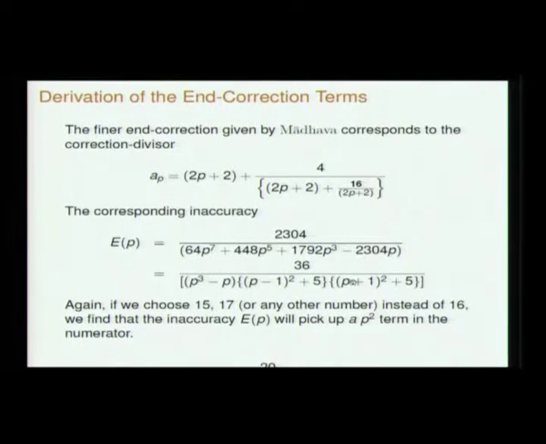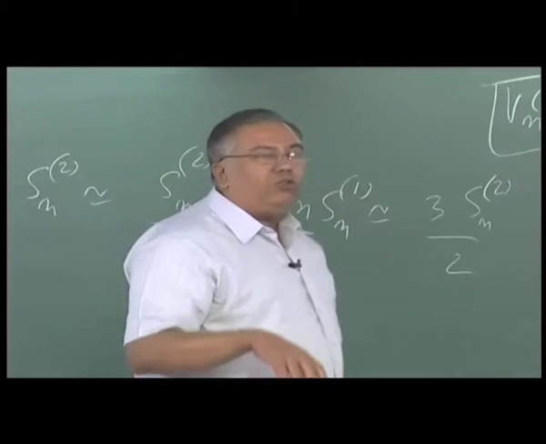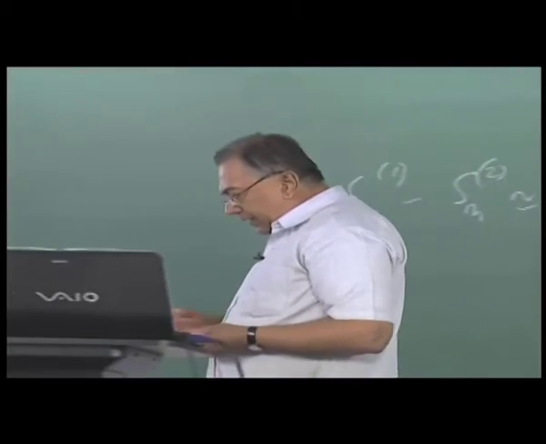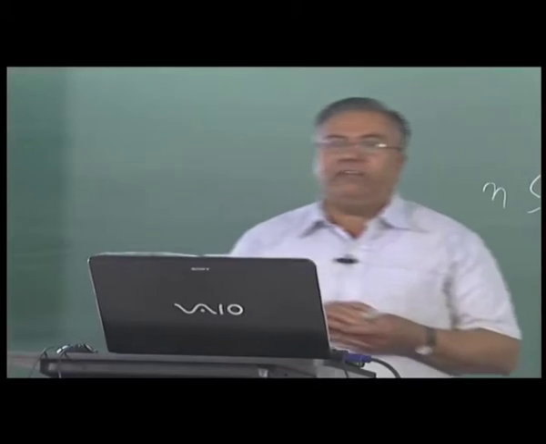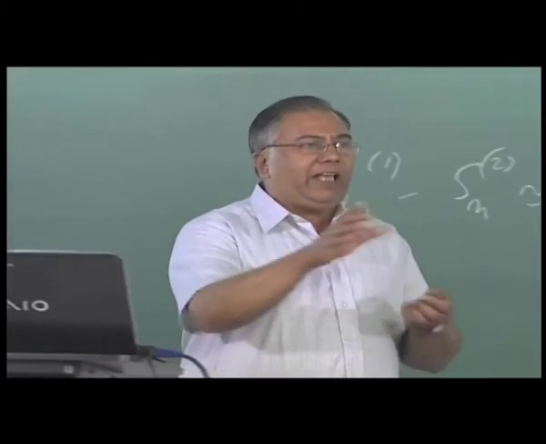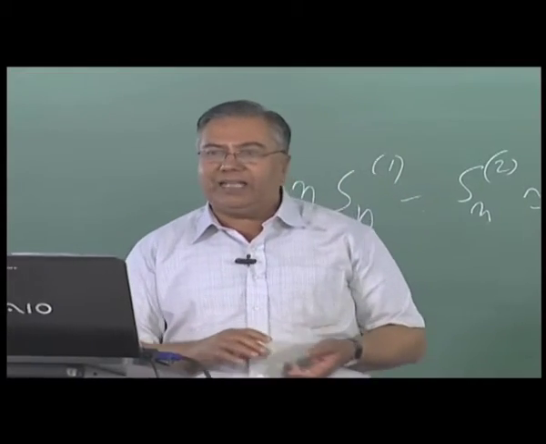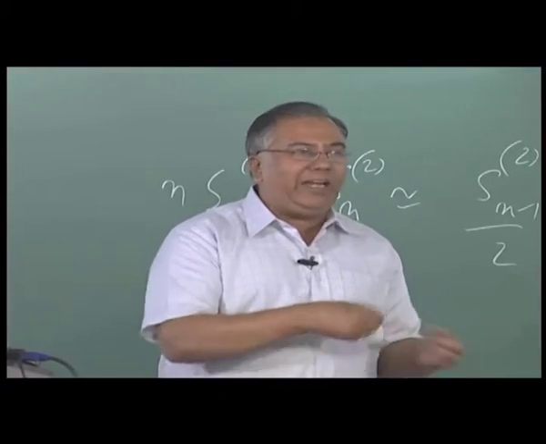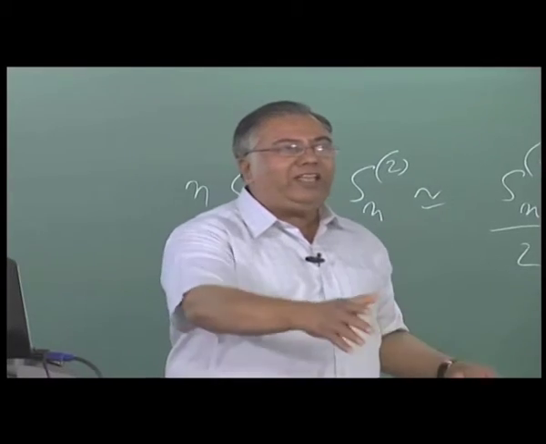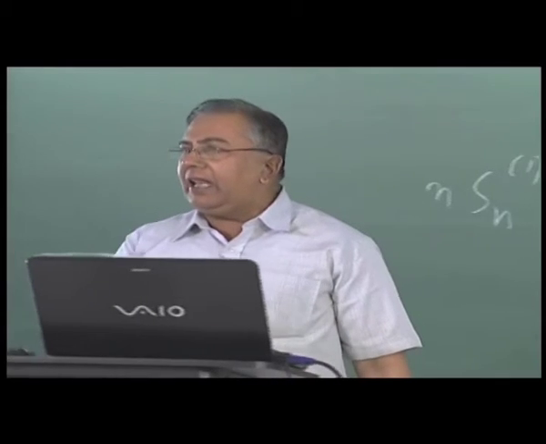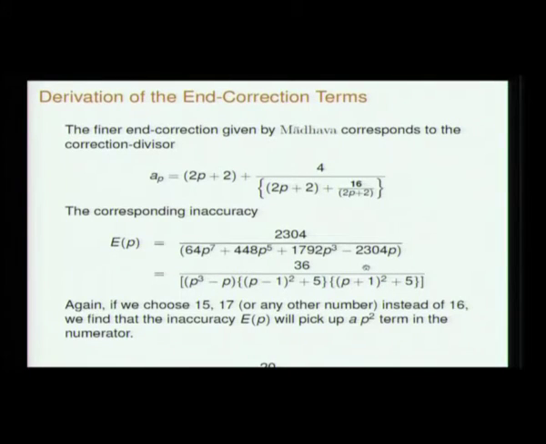This derivation of the end correction term is very brilliant, done in Yukti Bhasha. Many people had misunderstood it. Even till the 1990s, when Yukti Bhasha was not analyzed, papers were written saying Madhava guessed the value of pi as 355 by 113 or something like that, and using it he tried to estimate the end correction term after knowing say 15 terms or 20 terms in the series. This is a very general argument that we would be proud to be doing in any course on real analysis today in our colleges.